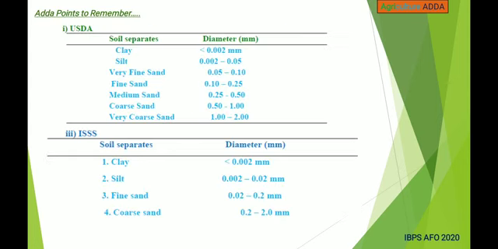This is the table according to USDA and ISSS. In case of USDA, clay particles diameter is less than 0.002, silt is 0.002 to 0.05, and very fine sand means 0.05 to 0.1, fine sand is 0.1 to 0.25, medium sand 0.25 to 0.5, coarse sand 0.5 to 1, very coarse sand 1 to 2 mm. According to ISSS, clay less than 0.002, silt 0.002 to 0.02, fine sand 0.02 to 0.2, coarse sand 0.2 to 2 mm.